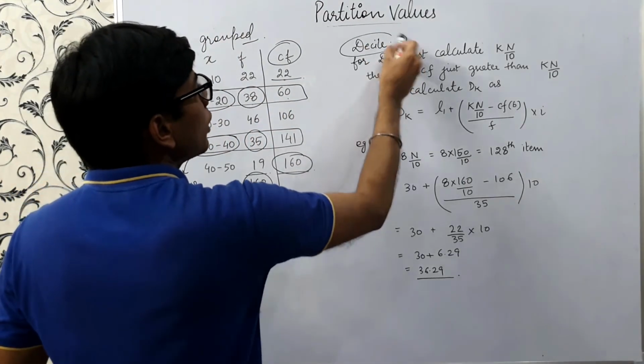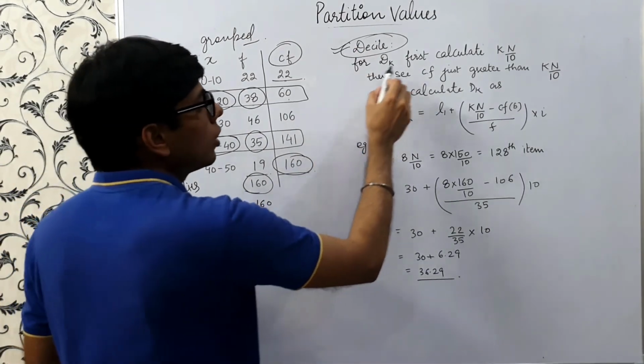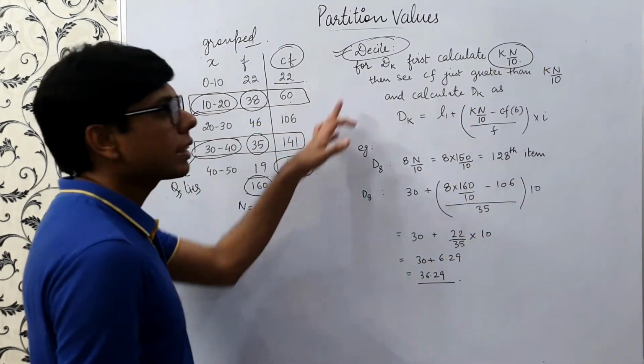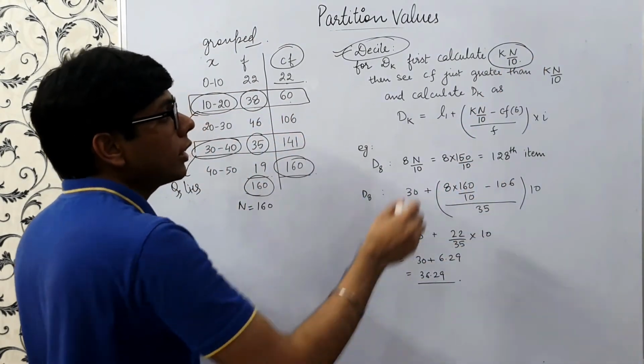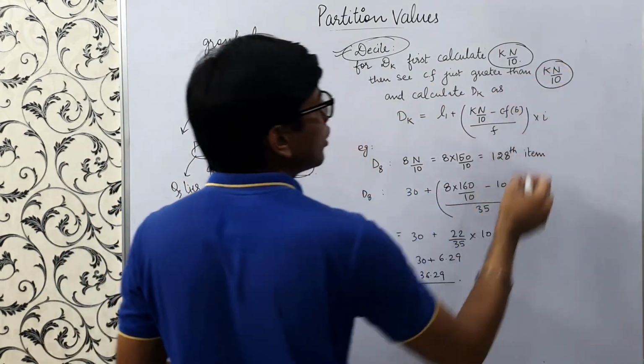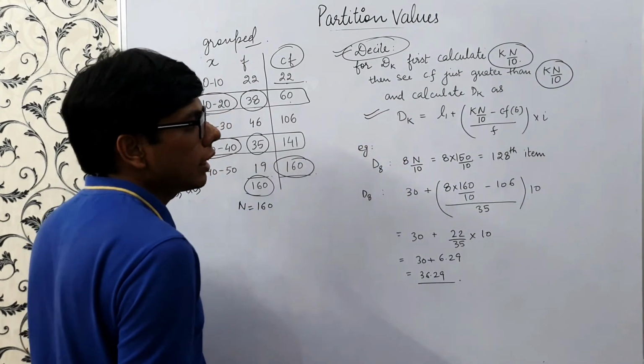So now we'll calculate the deciles. For decile calculation, the rule is similar. First we have to calculate kn by 10. Why by 10? Because deciles divide the data set into 10 parts. And then we have to see the cumulative frequency just greater than this calculated value. And then we have to apply this formula to calculate dk.